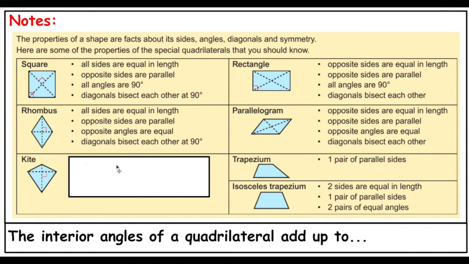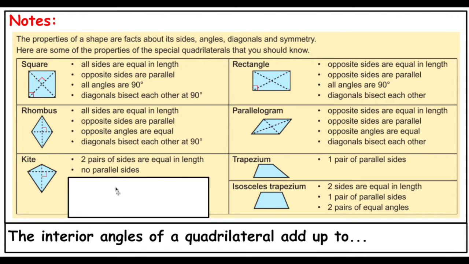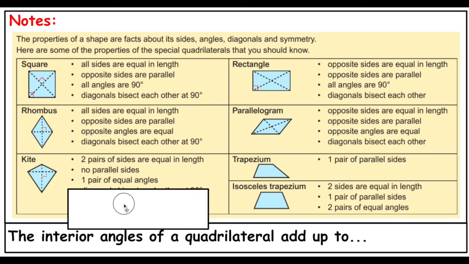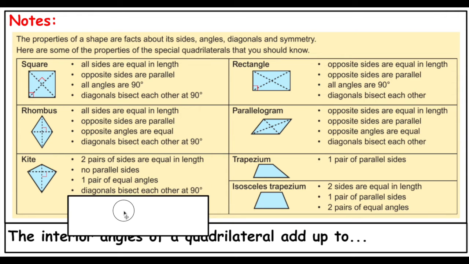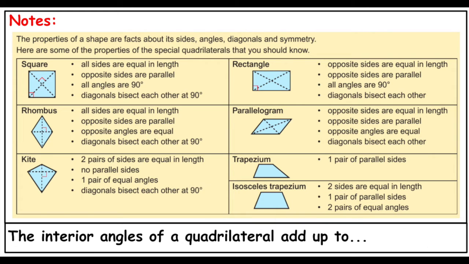Here we have a kite, similar to the one you fly in the sky. That comes with two pairs of sides that are equal in length. No parallel sides, so if you were to extend any of these side lengths, they would intersect, meaning they're not going to be parallel. One pair of equal angles, and these diagonals bisect each other at 90 degrees.